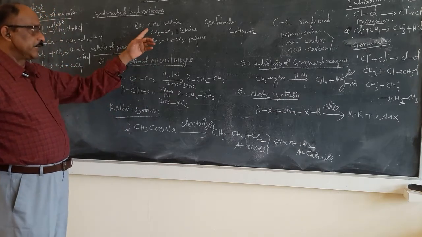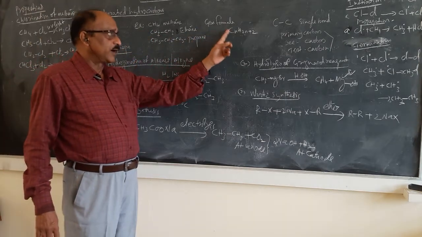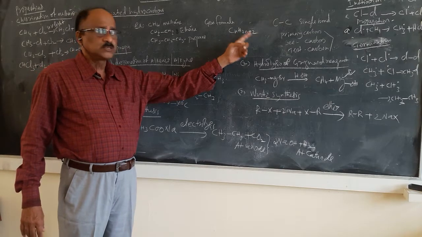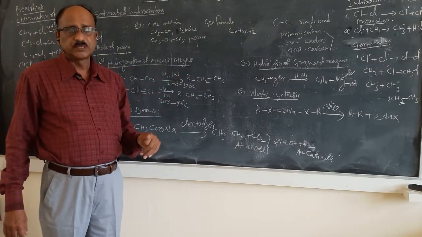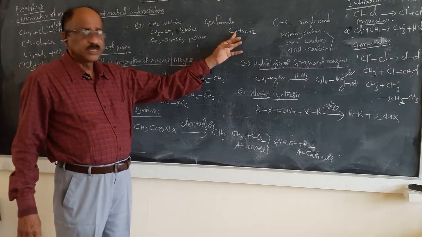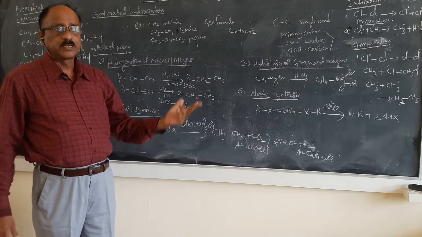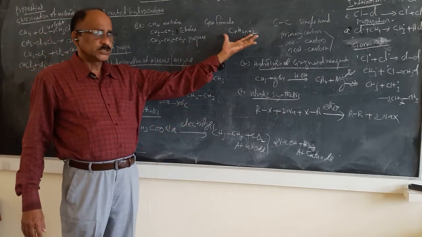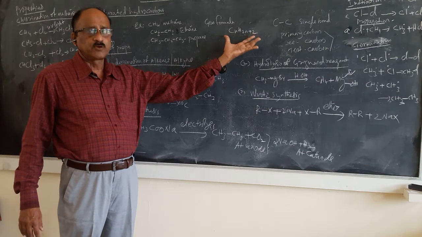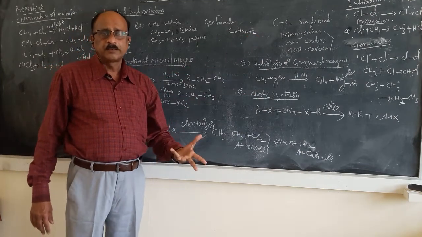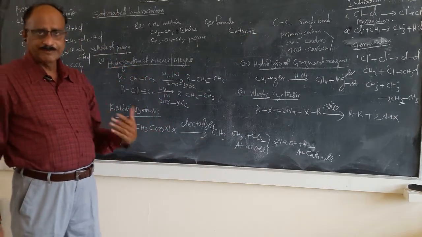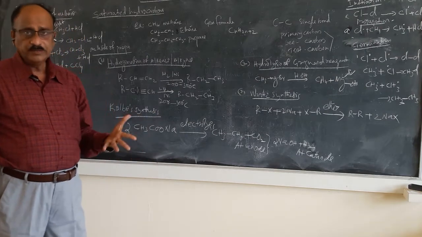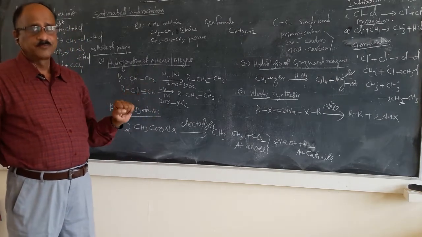And here are the examples. What is the general formula of alkanes? CnH2n+2, where n is 1, 2, 3, etc. Using this general formula, you can calculate the molecular formula. Otherwise, you can write the molecular formula of different alkanes.